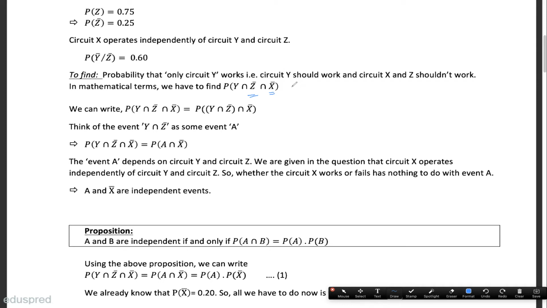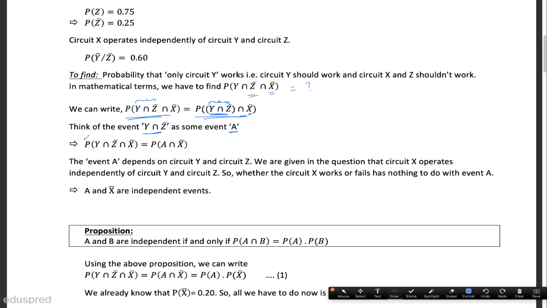I hope that much is clear. Now let's see how we can find this probability. We can write this probability as this. This is an intersection of three events, so I can club two events together. So I have clubbed these two events together, intersection this event. Now I'm going to simplify the notation and treat this first bracket as a single event. I'm naming it A. So instead of writing Y intersection Z complement, I'm using the event A.